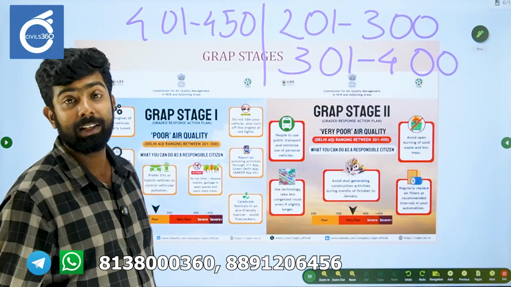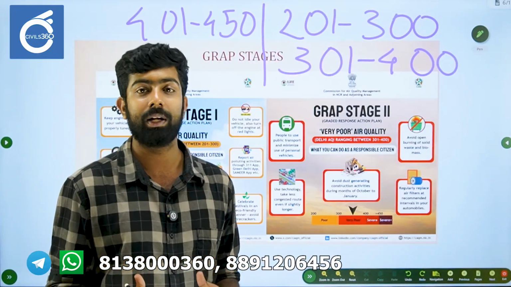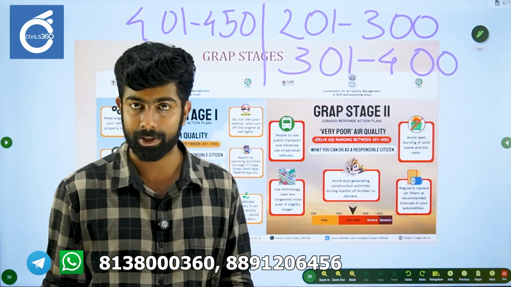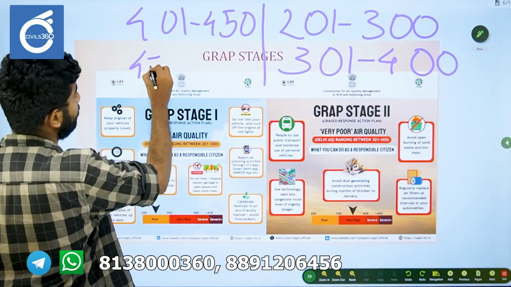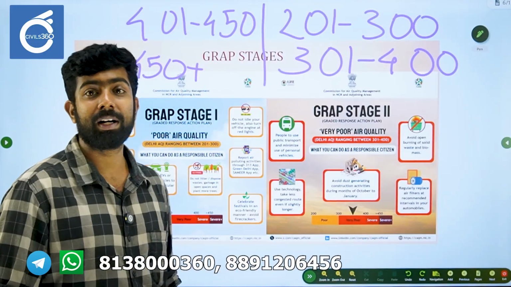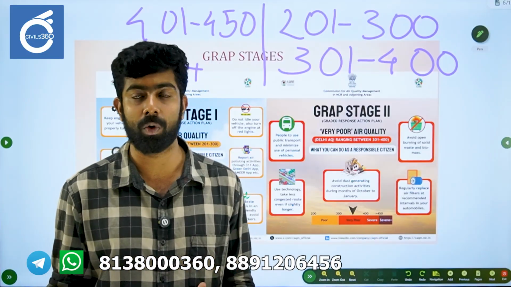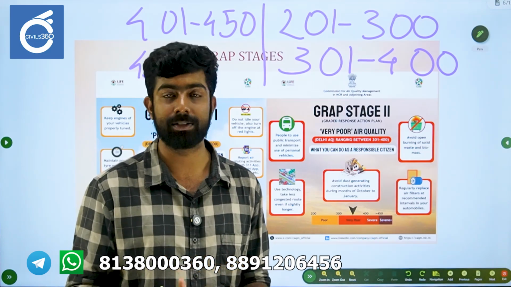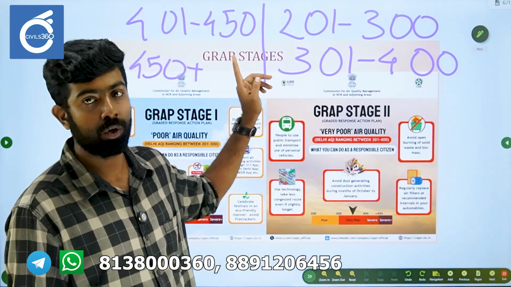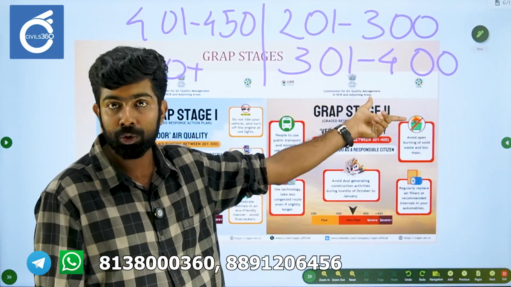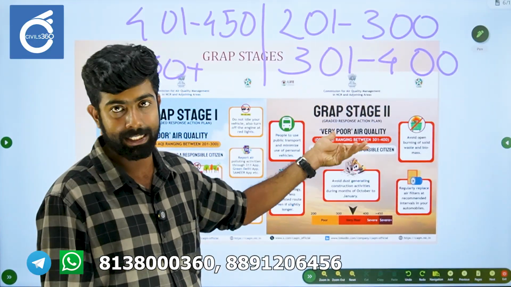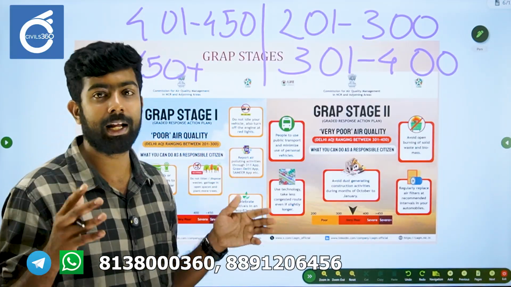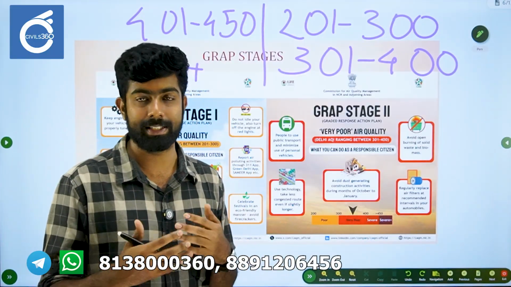Which is effectively the air quality index saying that the air quality is now severe. So for severe, stage 3 will be triggered, and after 450, which is known as severe plus air quality, stage 4, the last stage of the Graded Response Action Plan, will be triggered. So please remember the different air quality values, the corresponding air quality category, and the corresponding Graded Response Action Plan stage. You can visualize the gradation of the policies or measures that will be